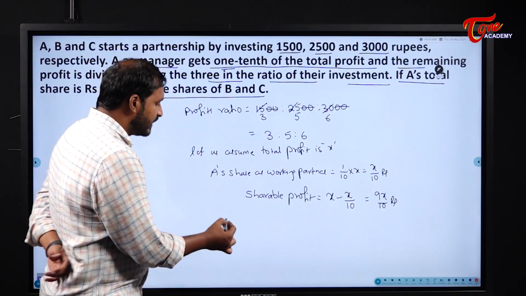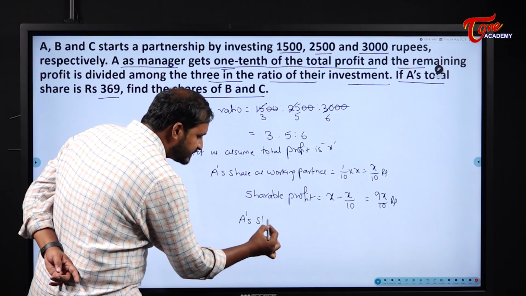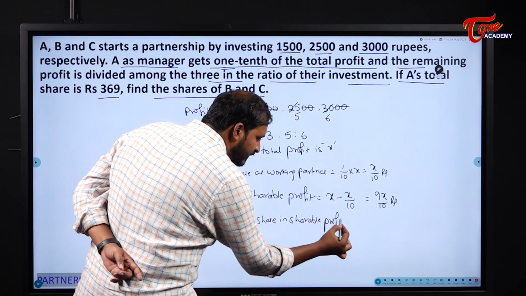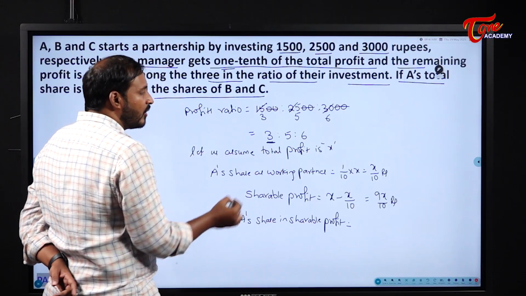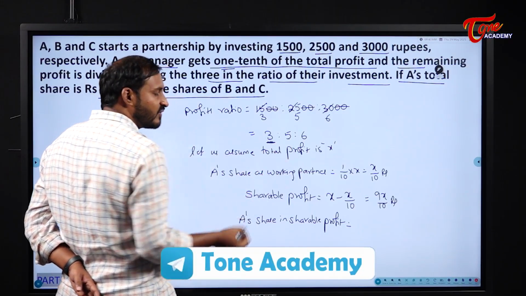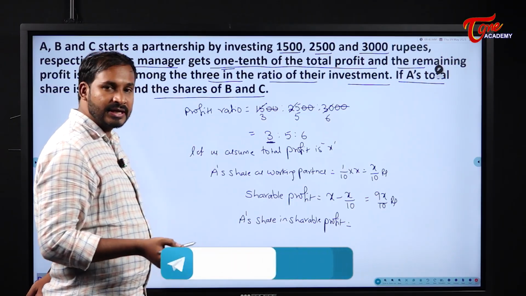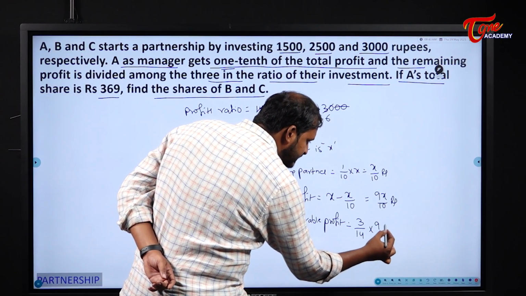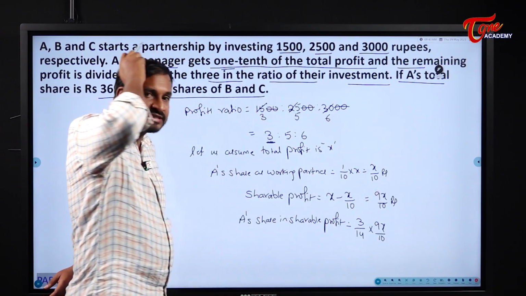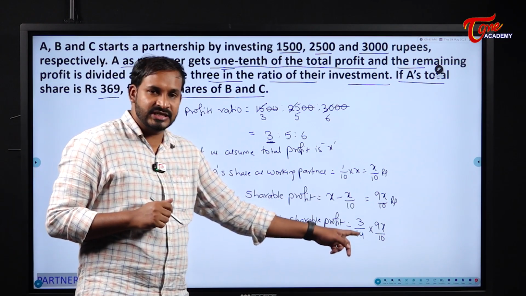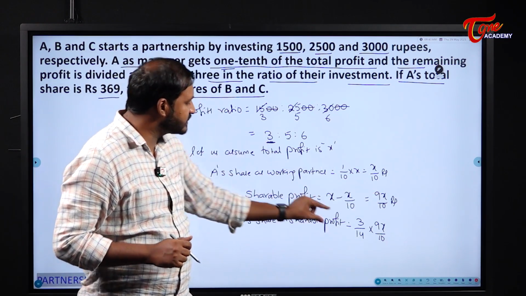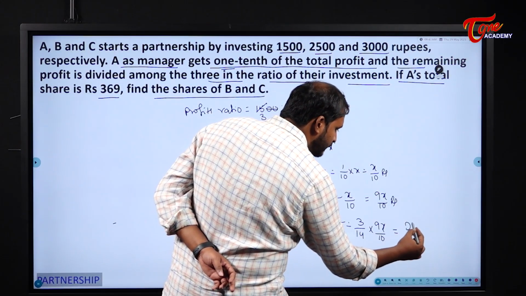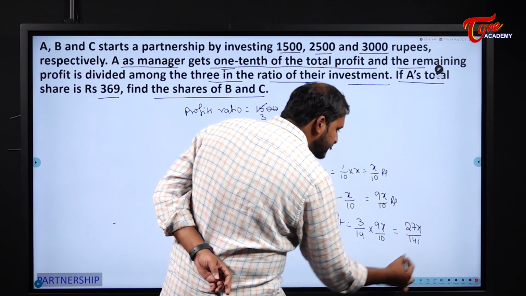Now tell me what is A's share in the shareable profit? His share will be 3 parts out of a total of 3 plus 5 is 8, 8 plus 6 becomes 14. Am I correct? So overall A will get 3 by 14 into 9X by 10 rupees. Why 9X by 10? Because this is the shareable profit now. From this shareable profit, A will get 3 parts out of 14 parts. Overall it becomes 27X by 140.